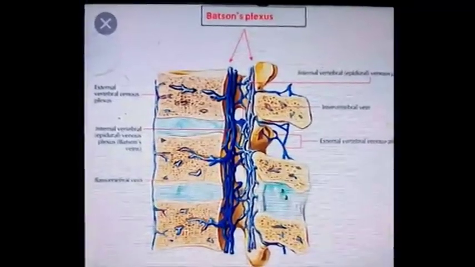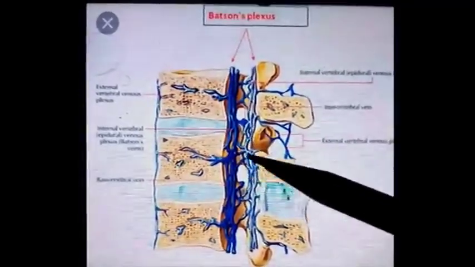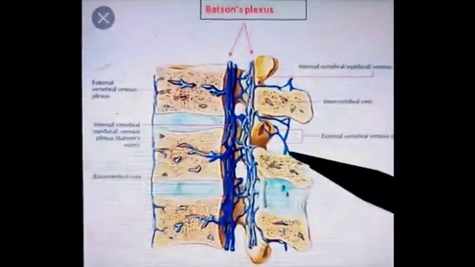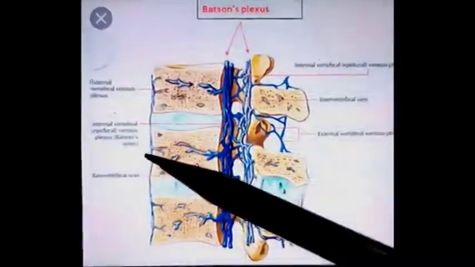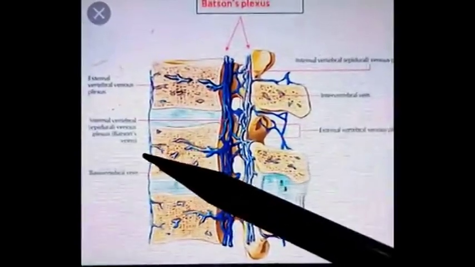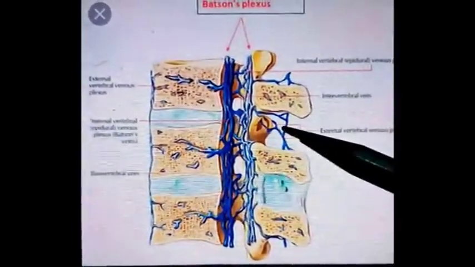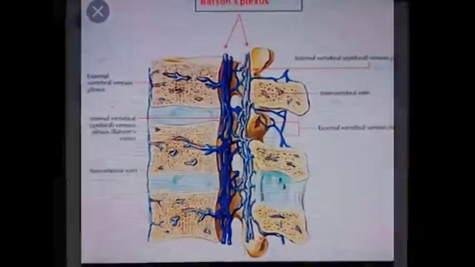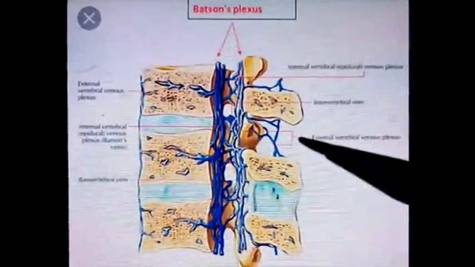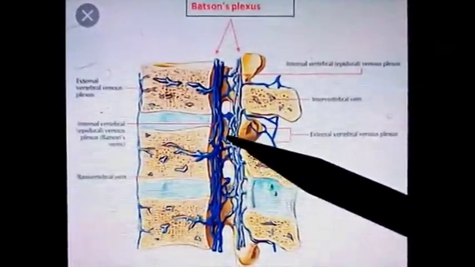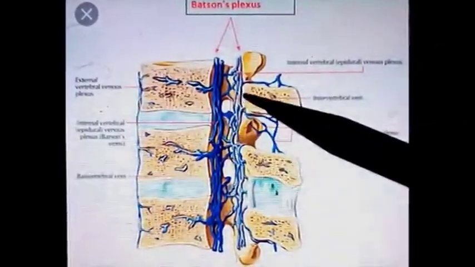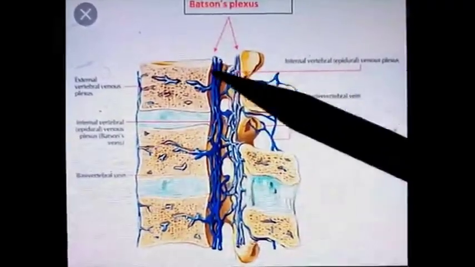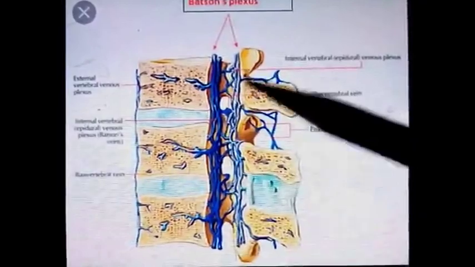Veins which are present within the vertebral canal and outside the vertebral canal, on the outer aspect of the vertebrae, anteriorly and posteriorly, constitute the vertebral system of veins. It is also known as the vertebral venous plexus. The vertebral venous system is made up of a valveless, complicated network of veins which run in a longitudinal pattern along the length of the vertebral column.